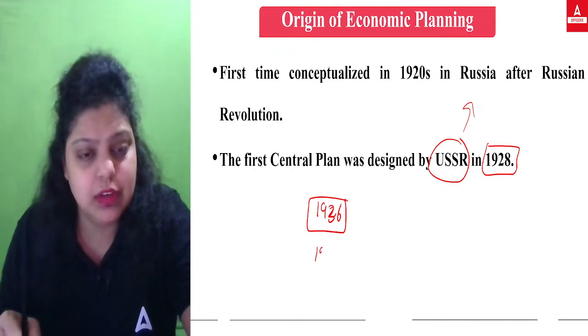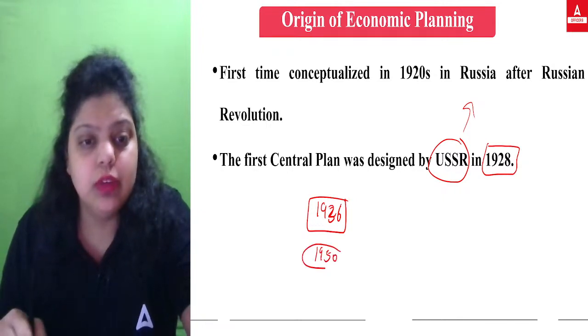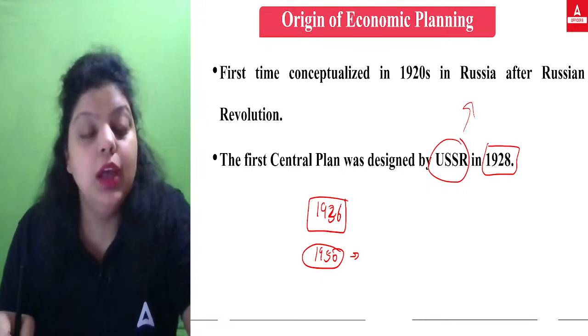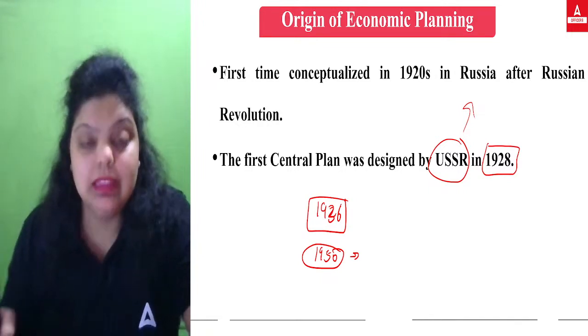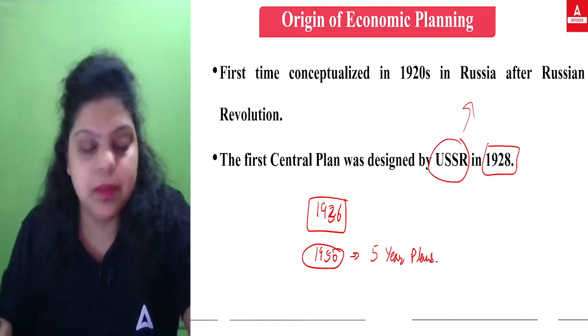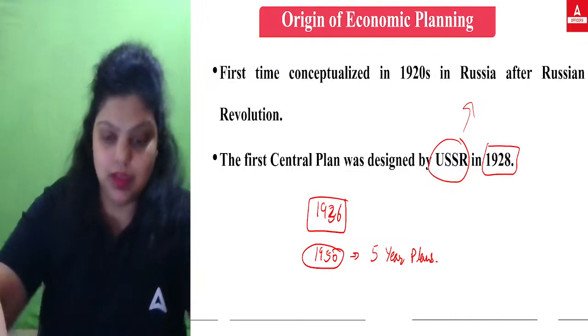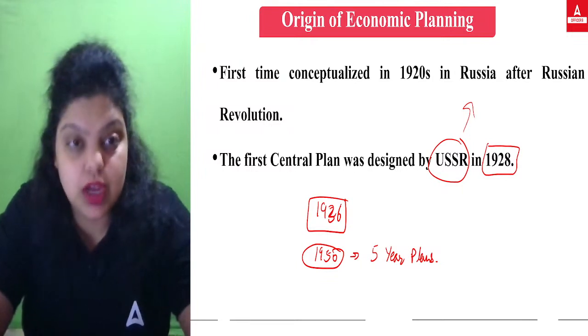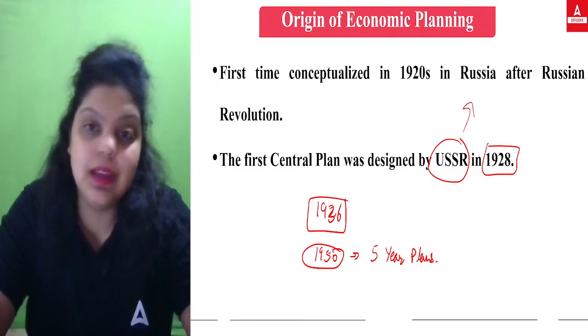A lot of plans were introduced, but they were not successful. So in 1950 we used the successful plan of Russia to do economic planning in India, and that was the 5-year plans that we adopted. Okay, so the origin of economic planning has been seen from Russia, from USSR in 1928.